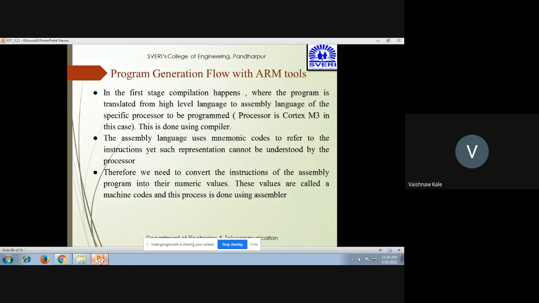So now let us write it in a very simple way. The program is translated from the high level language into assembly language for the specific processor. This is done by using a compiler. Then the assembly language has mnemonic code which cannot be understood by the processor. Hence, it is converted into numeric values, which are also called machine code, and this can be done using an assembler.